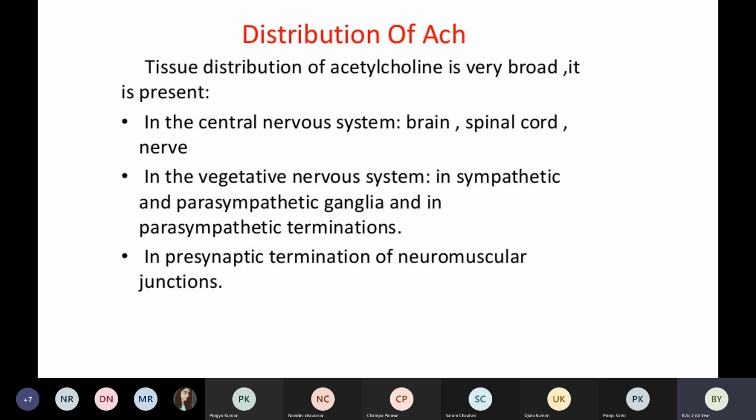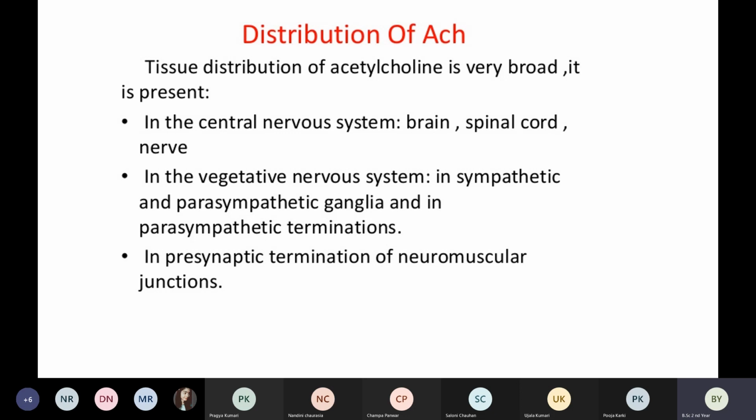Okay, so remember 3 points. Number 1, in the CNS, the central nervous system, that is in the brain, in the spinal cord, and the nerves. Number 2 is in the vegetative nervous system, that is in the sympathetic and parasympathetic ganglia, and also the parasympathetic terminations, the endpoints of some of the parasympathetic nervous system.